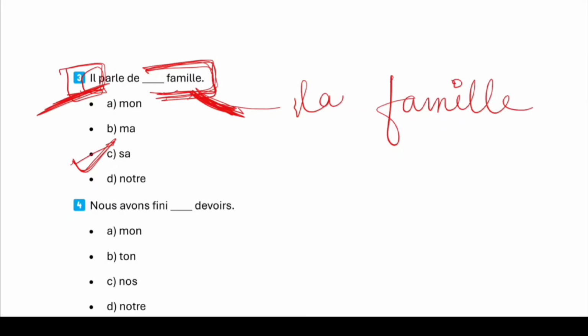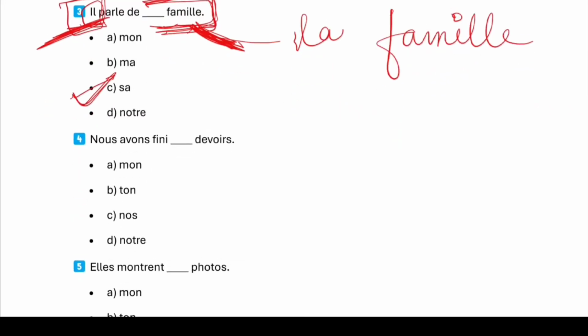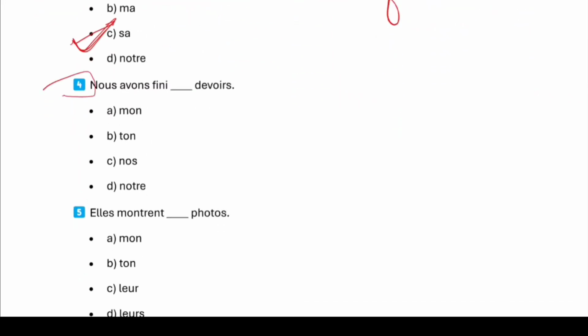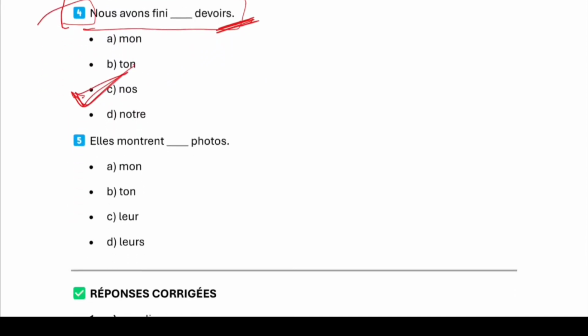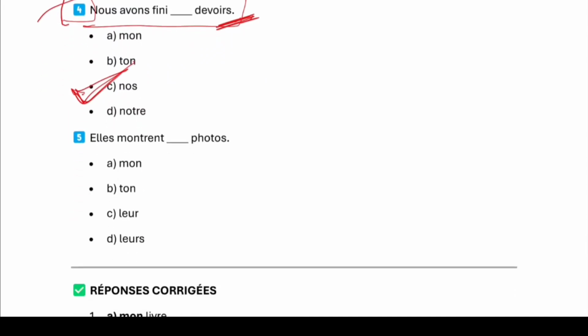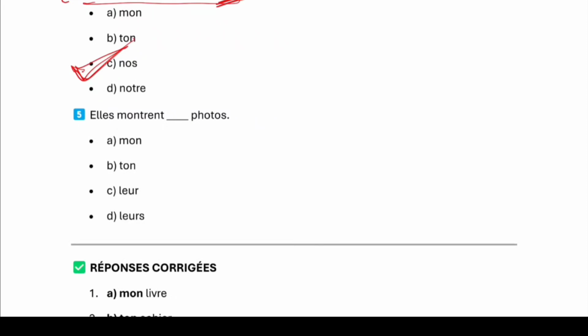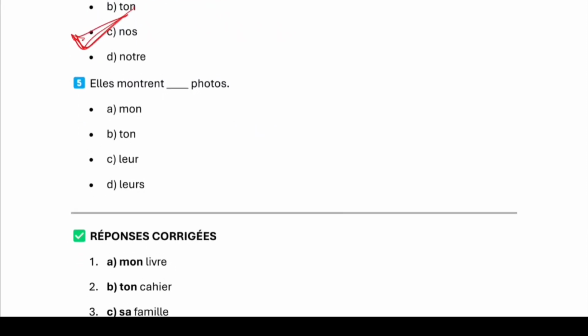He speaks to his family. Next, nous avons fini dash devoir. We completed our homework. It is in plural, and nous is the subject, so we will take notre devoir. Nous avons fini notre devoir.